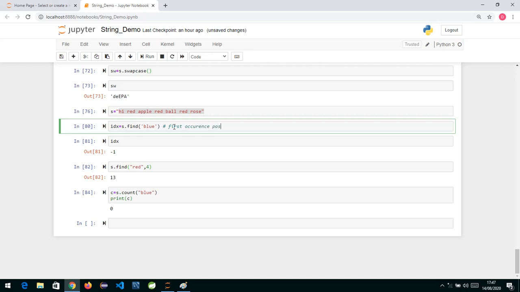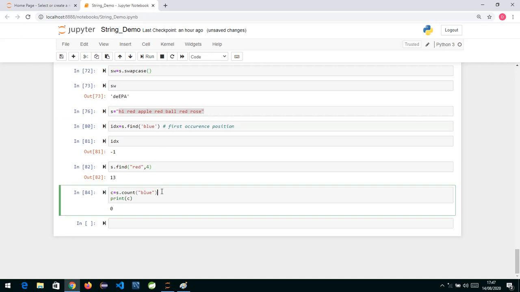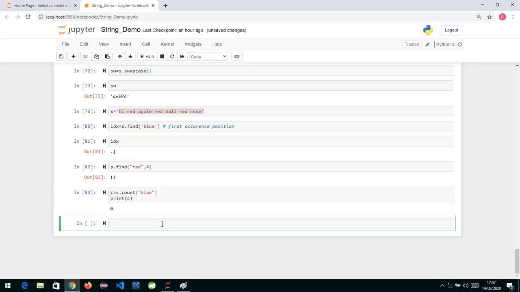Okay, and what this is going to do over here is count. It is going to give you the number of occurrences, how many times the given string is present in the sentence. Similarly, we also have functions like isalpha, isdigit, isalnum, all these functions. So islower, isupper, all these functions are used basically. See, there are many functions in string, we can't cover all of them. Actually, if you go over here and press tab, you can see the list of functions.